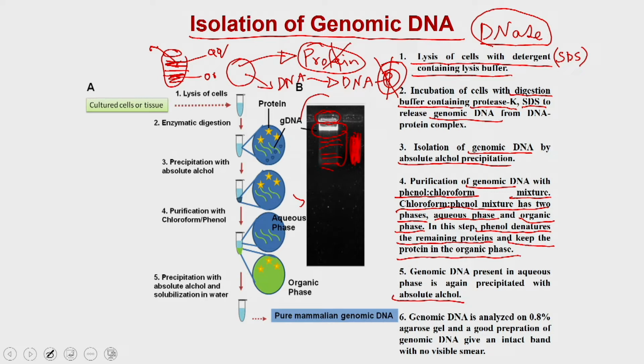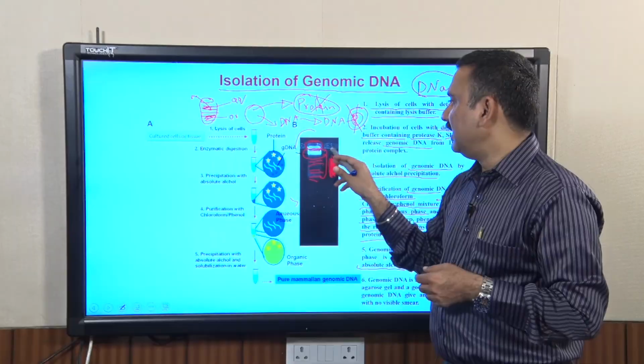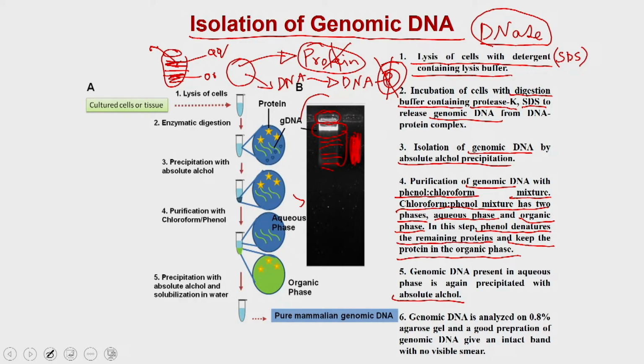Sometimes it also happens that you may not be pipetting properly, and because of that the genomic DNA gets broken down into multiple pieces, and that also appears like a smear on the gel.